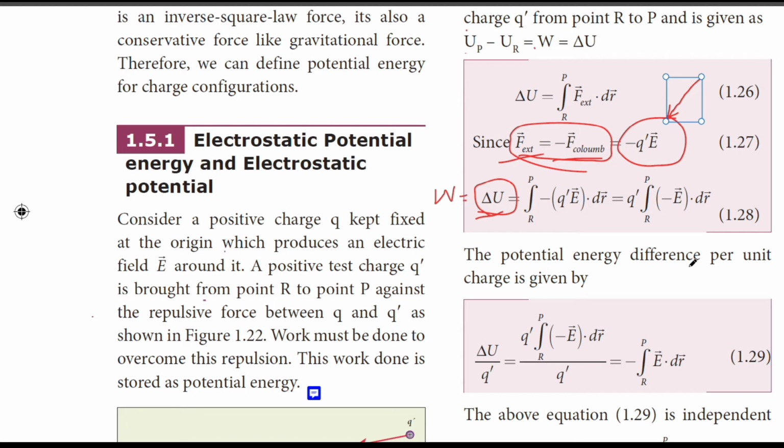The potential energy difference per unit charge: if this is a huge charge, then the potential energy per unit charge, meaning for 1 coulomb, is given by dividing the change in potential energy by the total charge, that is delta U by Q dash. Just substitute equation 1.28 here, and you get minus the integral of vector E dot dr from R to P. This is the potential energy per unit charge.